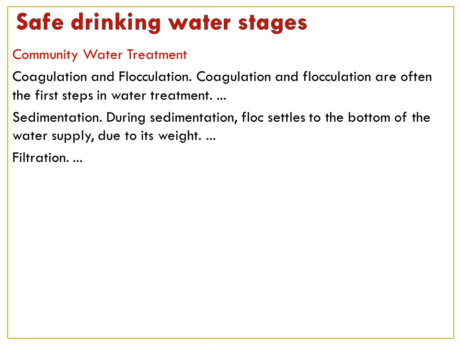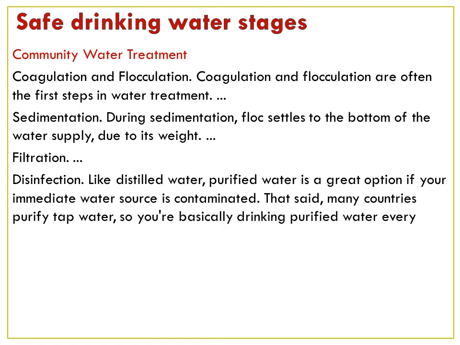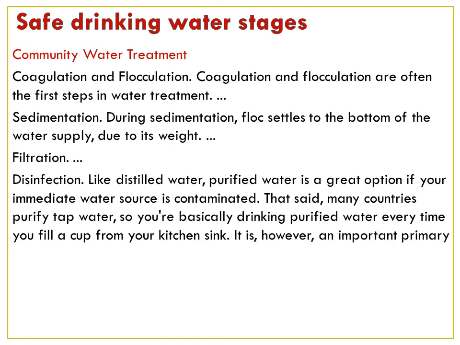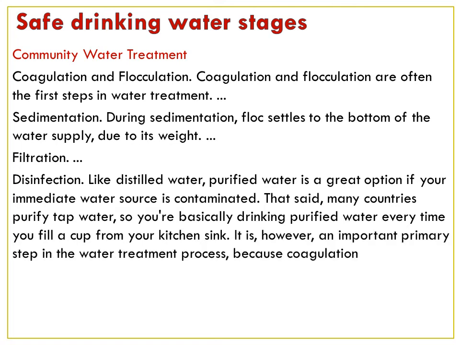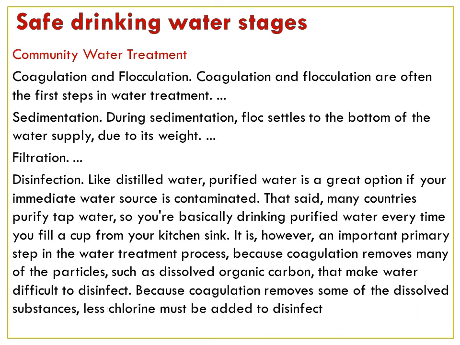Disinfectant, like distilled water, purified water is a great option if your immediate water source is contaminated. That said, many countries purify tap water, so you are basically drinking purified water every time you fill a cup from your kitchen sink. Coagulation is, however, an important primary step in the water treatment process, because it removes many of the particles such as dissolved organic carbon that make water difficult to disinfect. Because coagulation removes some of the dissolved substances, less chlorine must be added as the disinfectant.